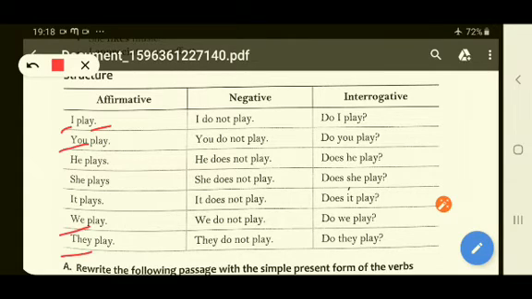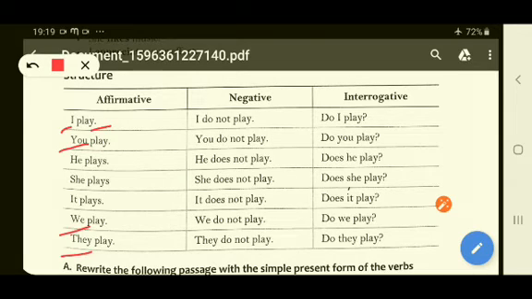Now you must be wondering, what is the base form of the verb? The base form of the verb means the simplest form of the verb without anything added to it, right? So you can see it here also, play. Nothing is added to it. So I, you, we, they: if your subjects are I, you, we, they, then you have to use the base form of the verb.